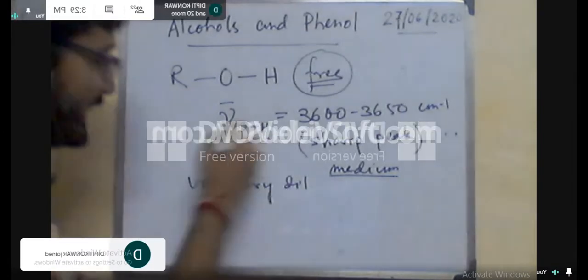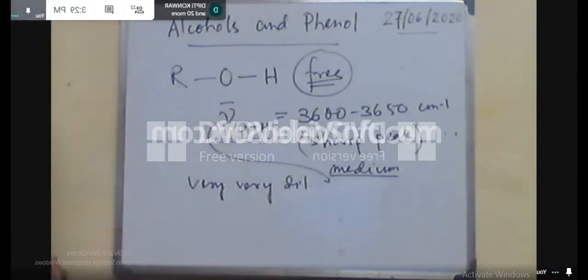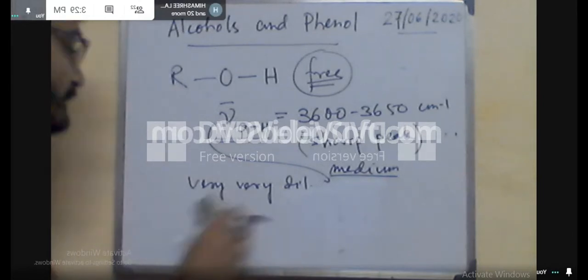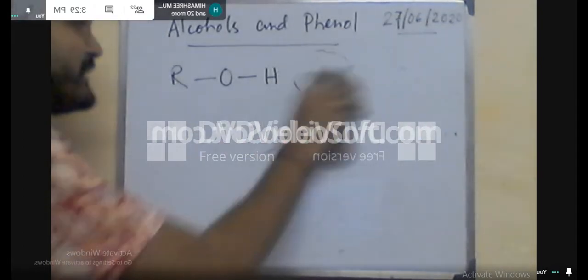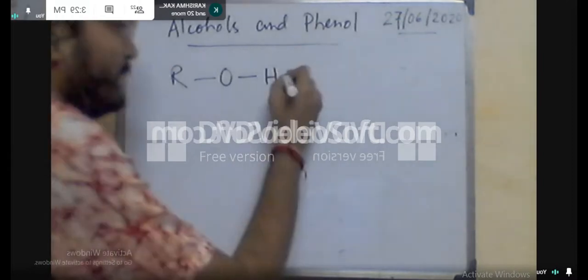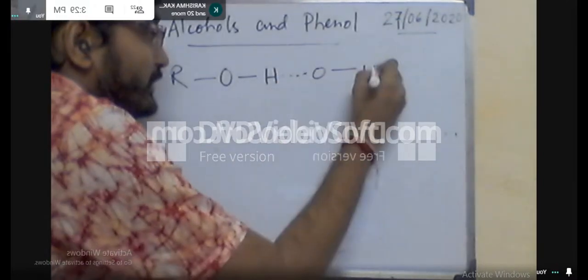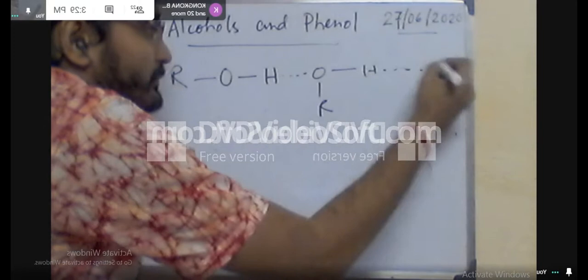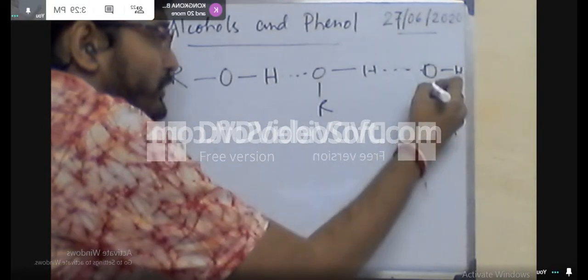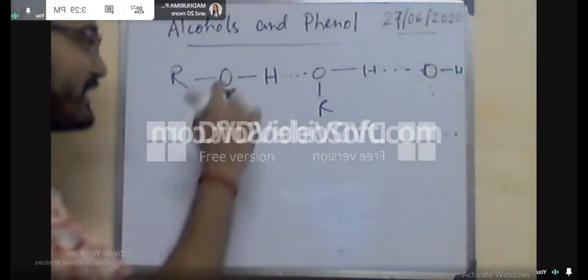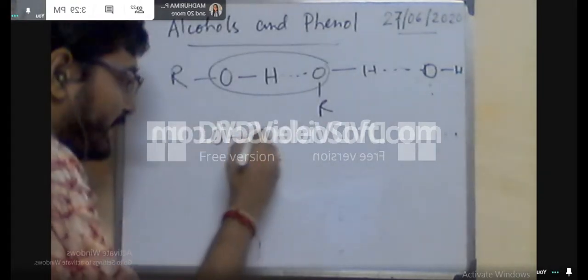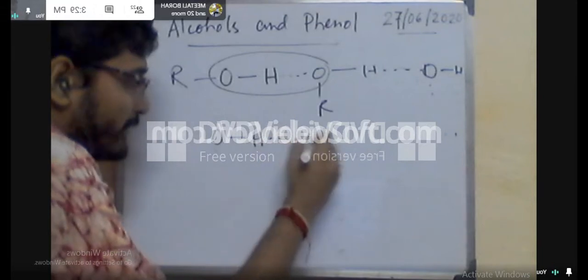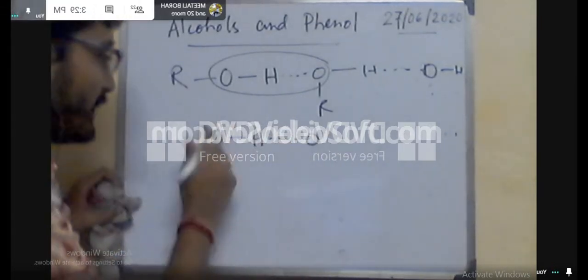But if the alcohol is concentrated, that means there is the presence of hydrogen bonding, O-H...O. If in any system hydrogen bonding is present, we can consider this bond as delta plus, this delta minus, and so on.